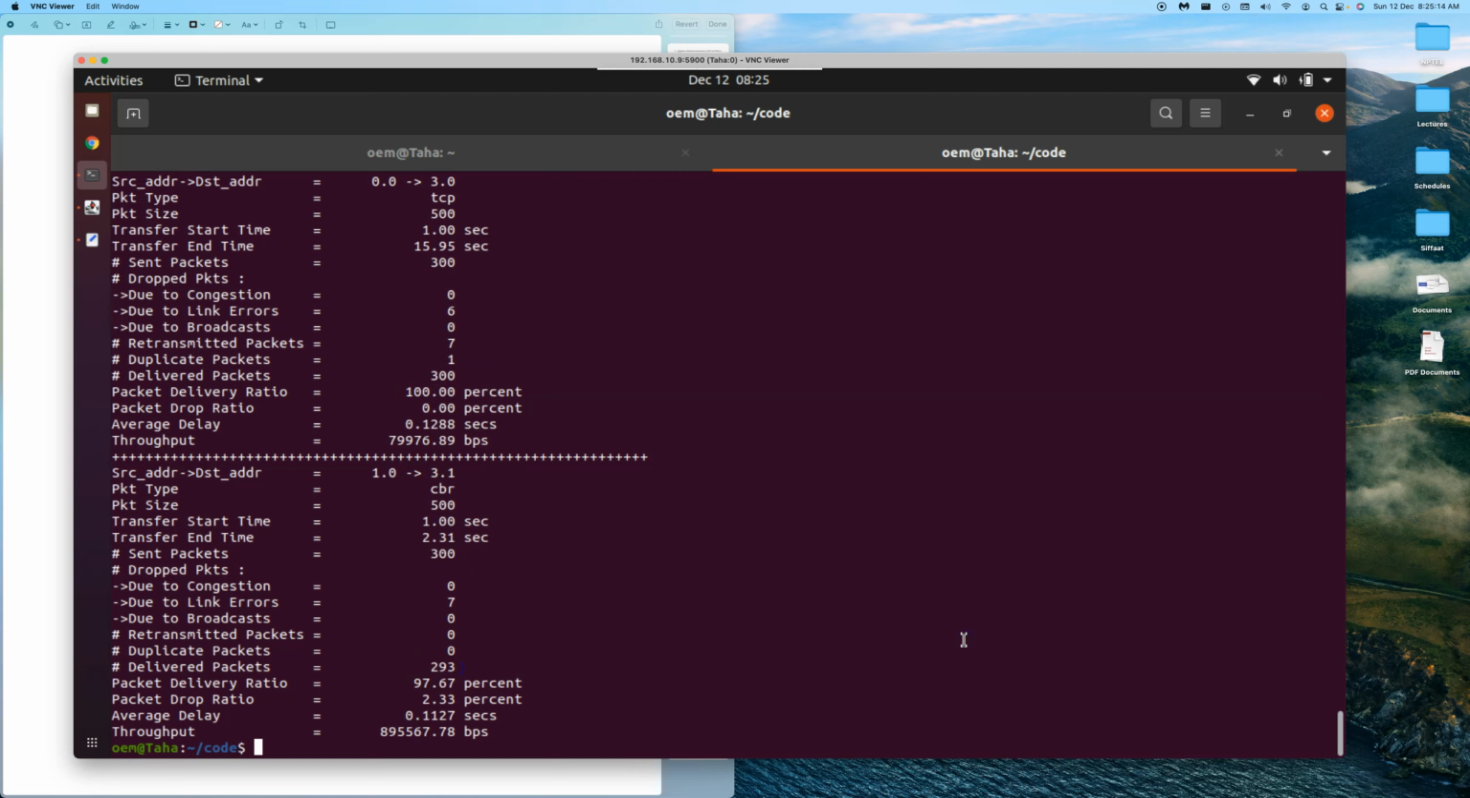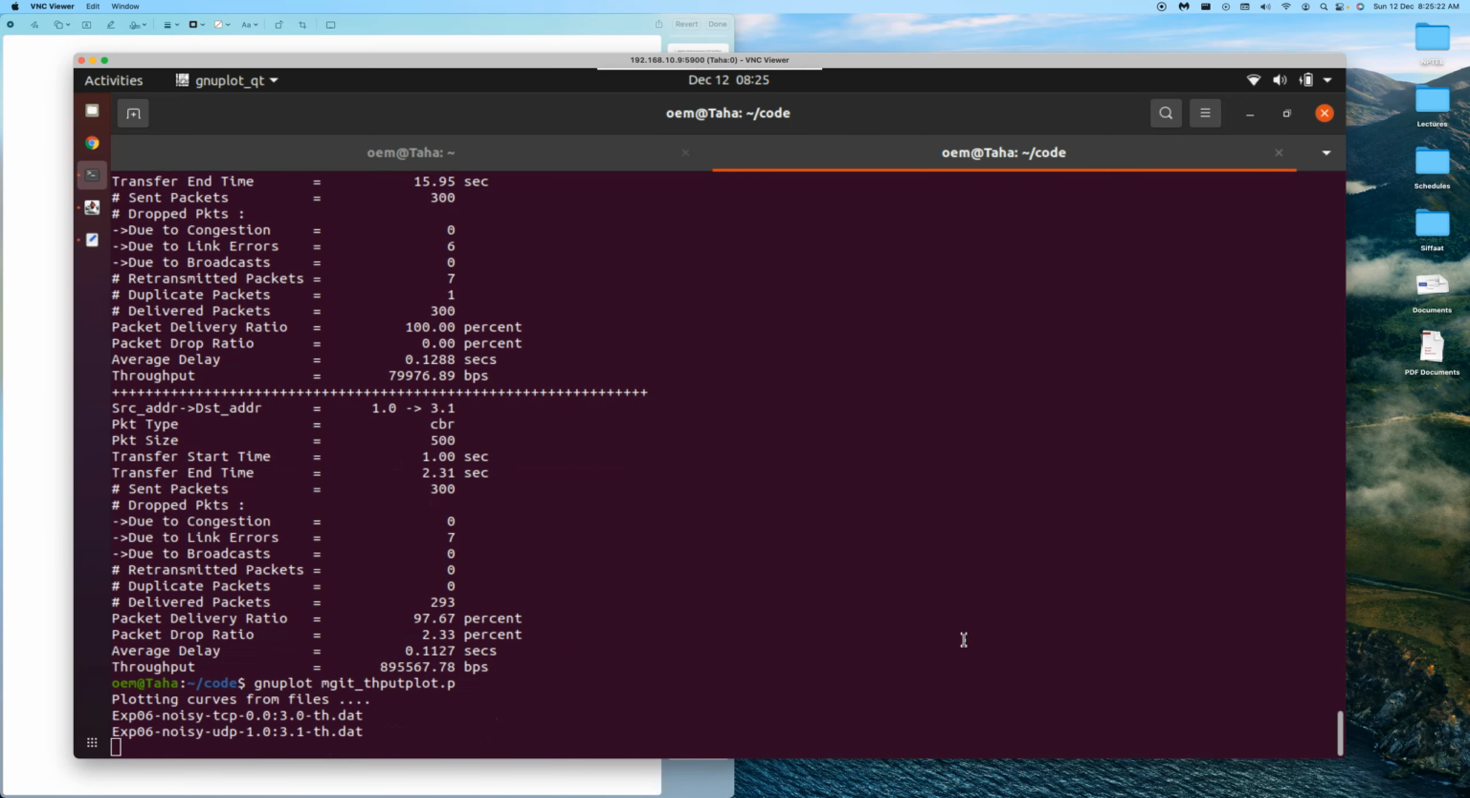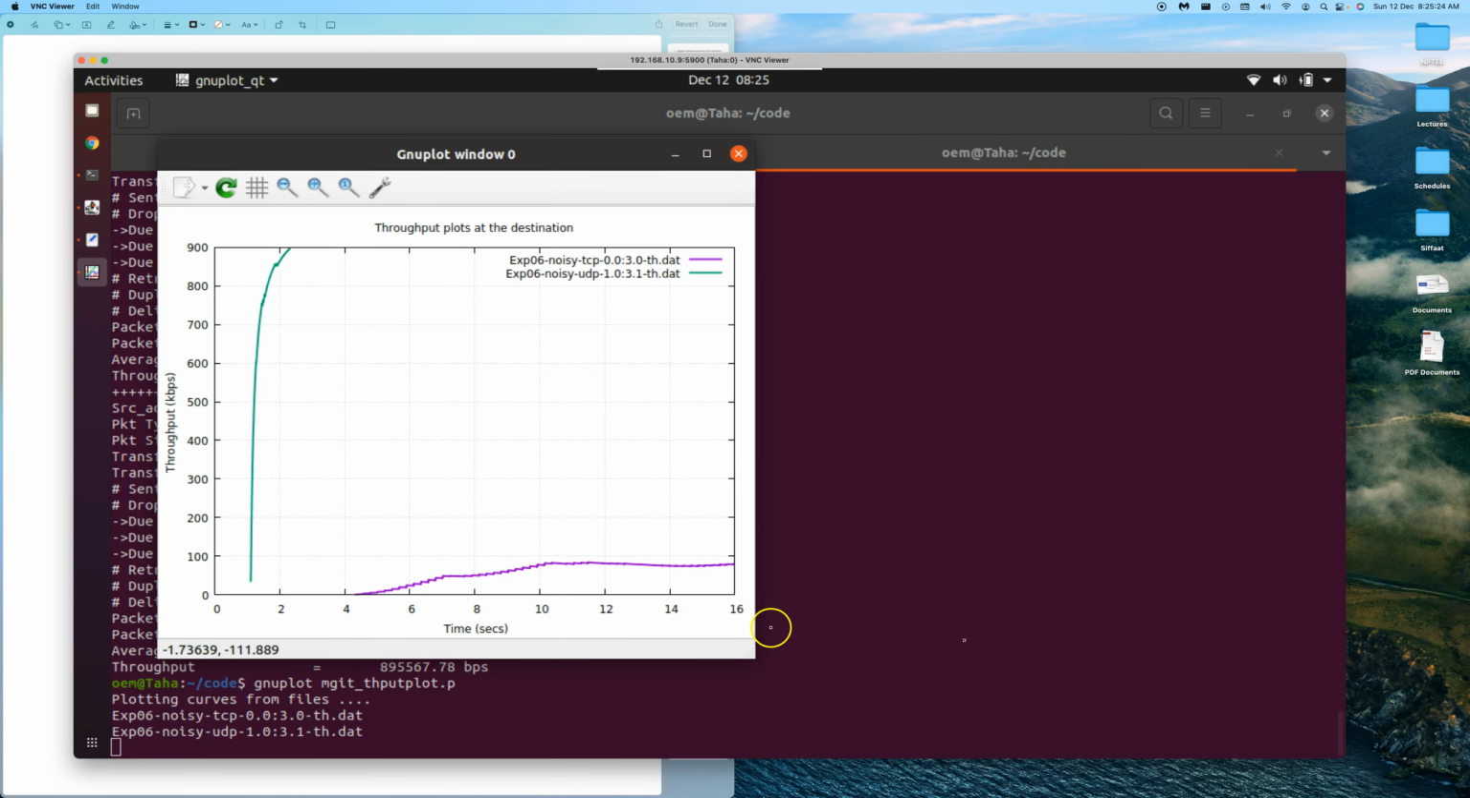And finally, if we want, we can GNU plot and see the throughput also. MGIT underscore throughput. We started off here. UDP quickly reached the high throughput. It is hogging the complete data rate of the link. Whereas TCP respects it, and when the link was free, it gradually increased the throughput and delivered 100%. Okay, we'll stop here and meet you in the next video.